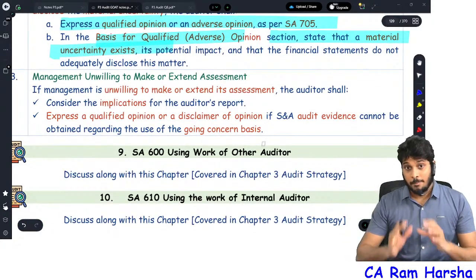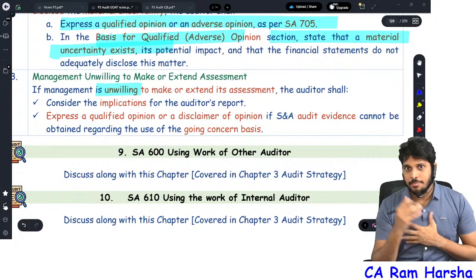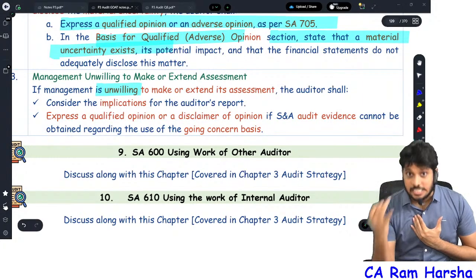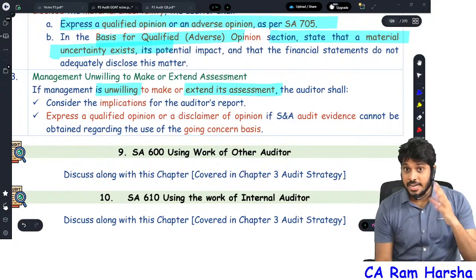Sometimes management has to do the assessment, right? Preliminary, they are unwilling to make the assessment. They didn't make the assessment. Give a qualified or adverse opinion. Generally, sorry, disclaimer of opinion. Suppose management made the assessment, but they didn't make it for 12 months.